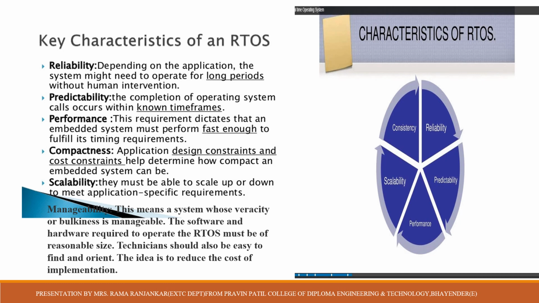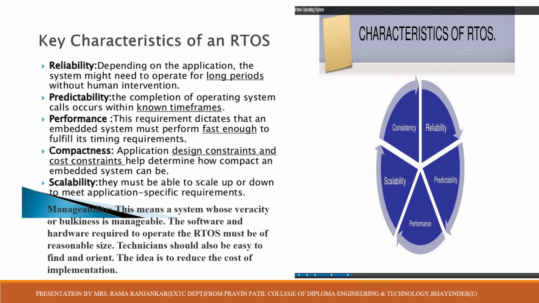Let's see the key characteristics of an RTOS. The first is reliability. Depending on the application, the system might need to operate for long periods without human intervention. So this is called reliability. Predictability: the completion of operating system calls occurs within known time frames. Performance: the requirement dictates that an embedded system must perform fast enough to fulfill its time requirement.